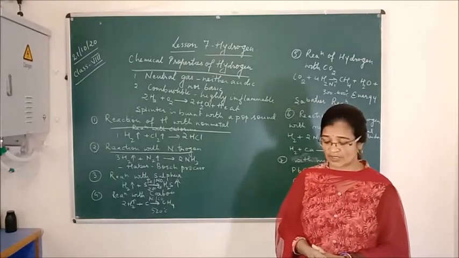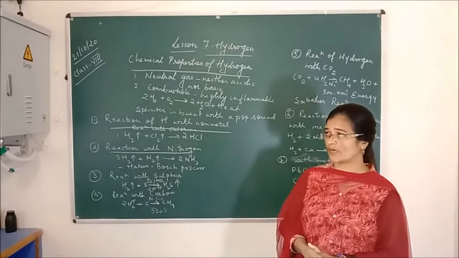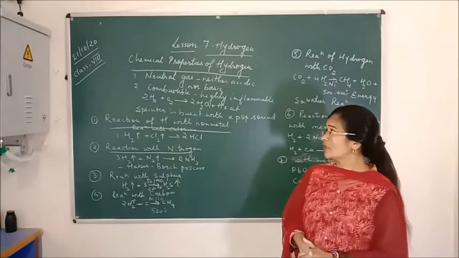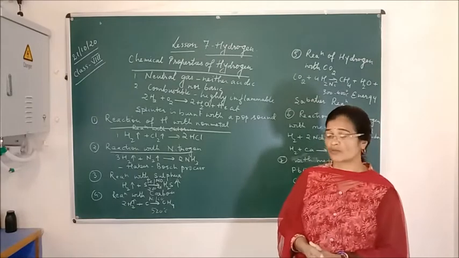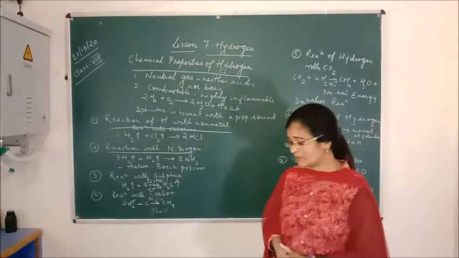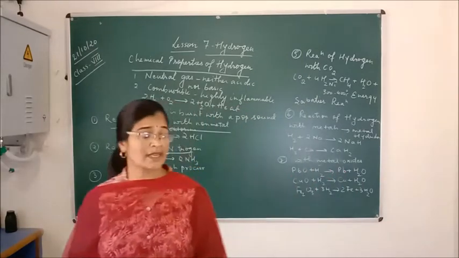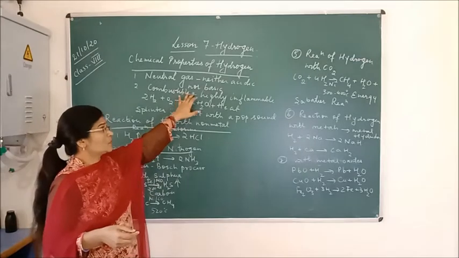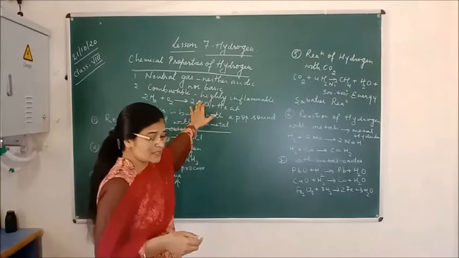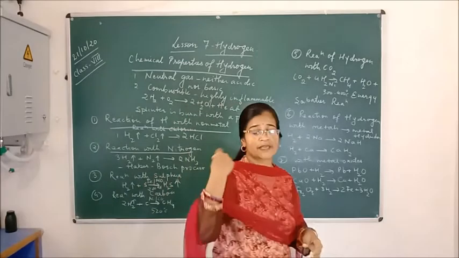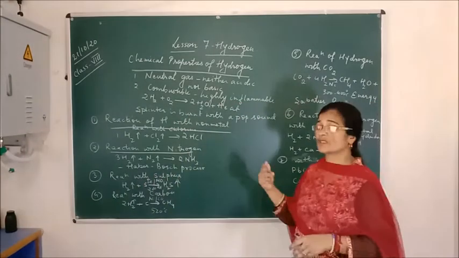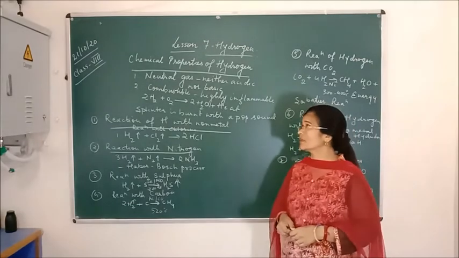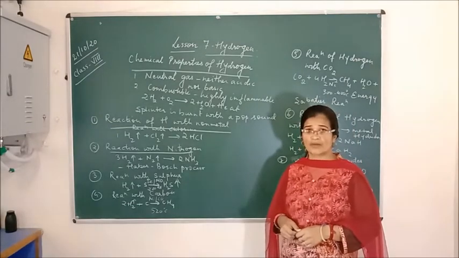You all know that hydrogen is a very reactive element, a non-metal, and its atomic number is 1. If we study the chemical properties of hydrogen, first of all, hydrogen is a neutral gas. Neutral gas means it is neither acidic nor basic, so it does not react with litmus paper. Neither does it turn blue, nor does it turn red. That is the main chemical property of hydrogen.